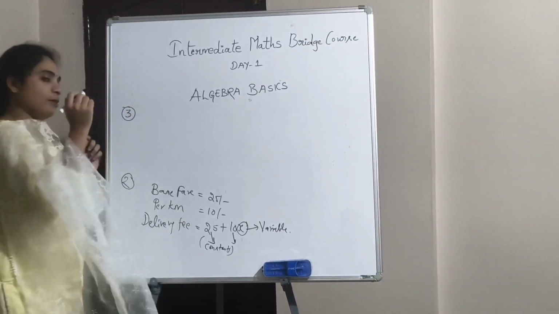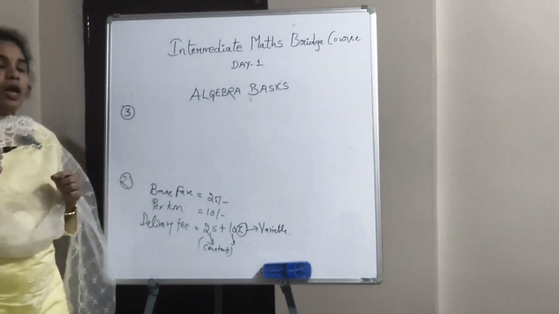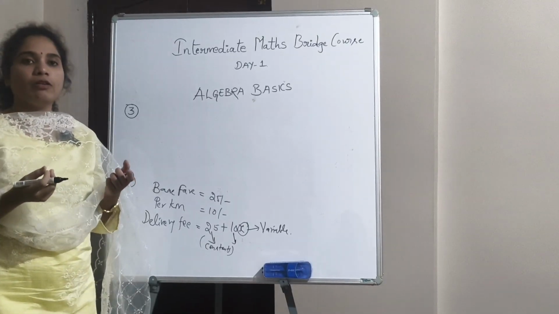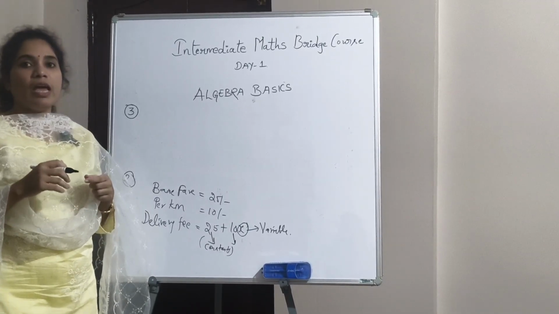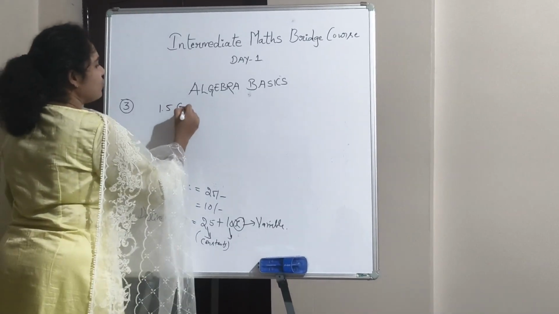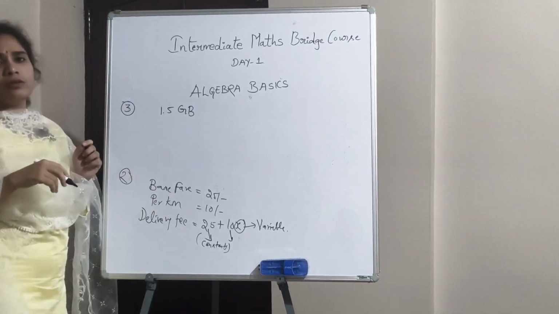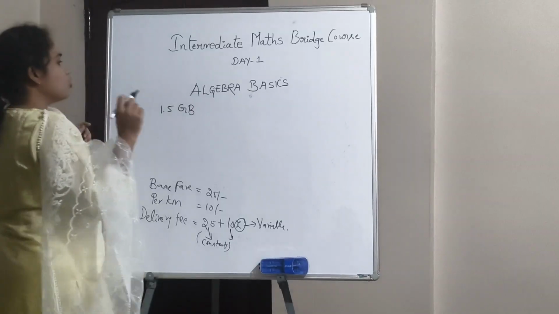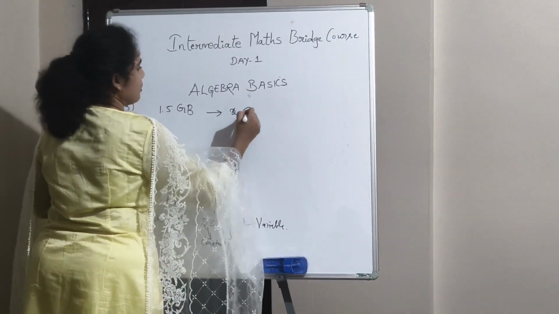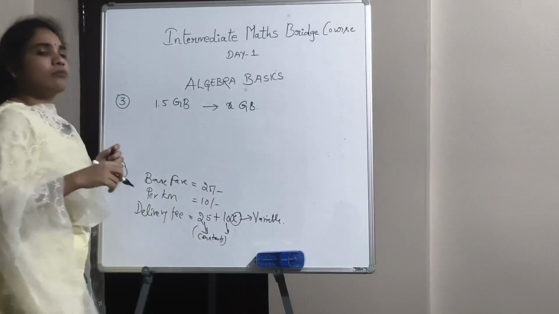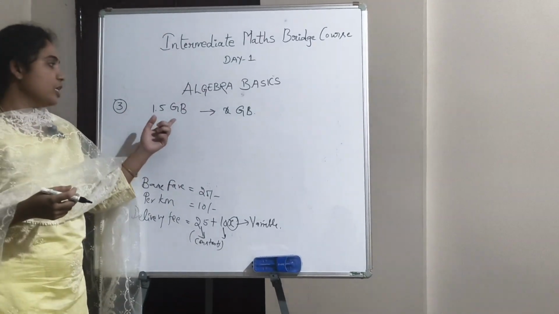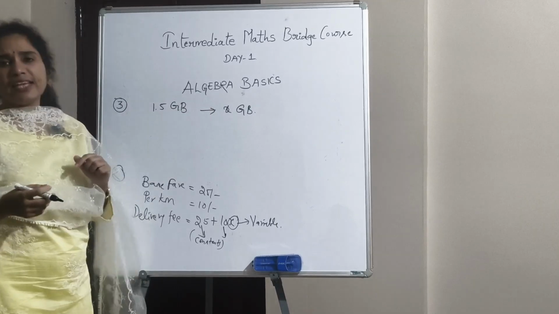I'll give you another example, this time about data. Every day you have 1.5 GB of data on your mobile, and every day you use some x GB. Suppose today you have 1.5 GB of data and you used x GB.